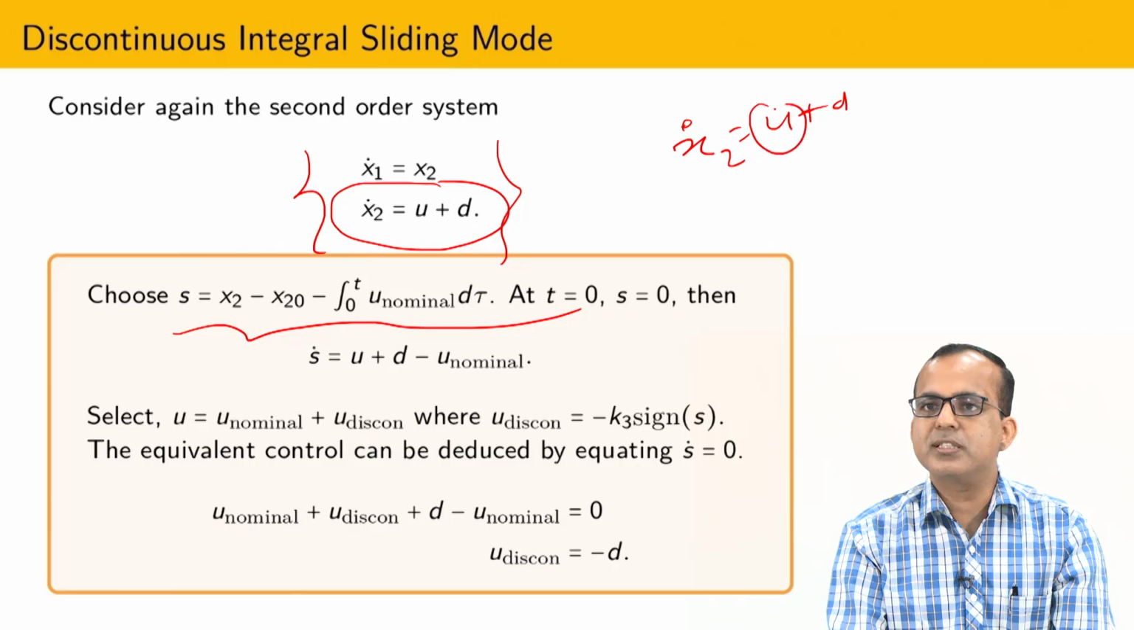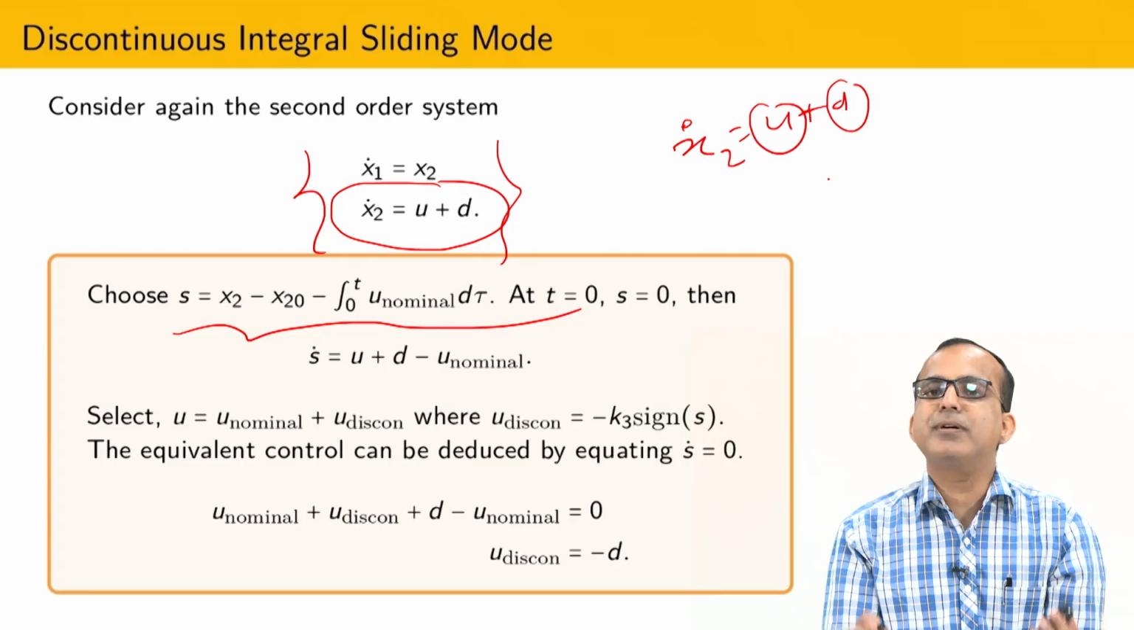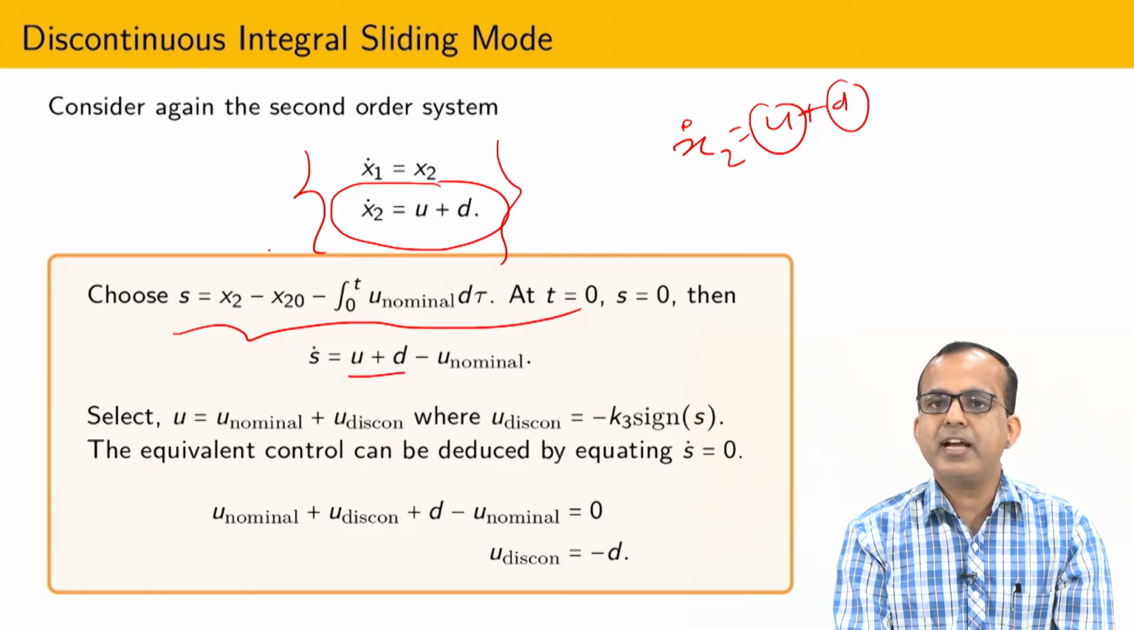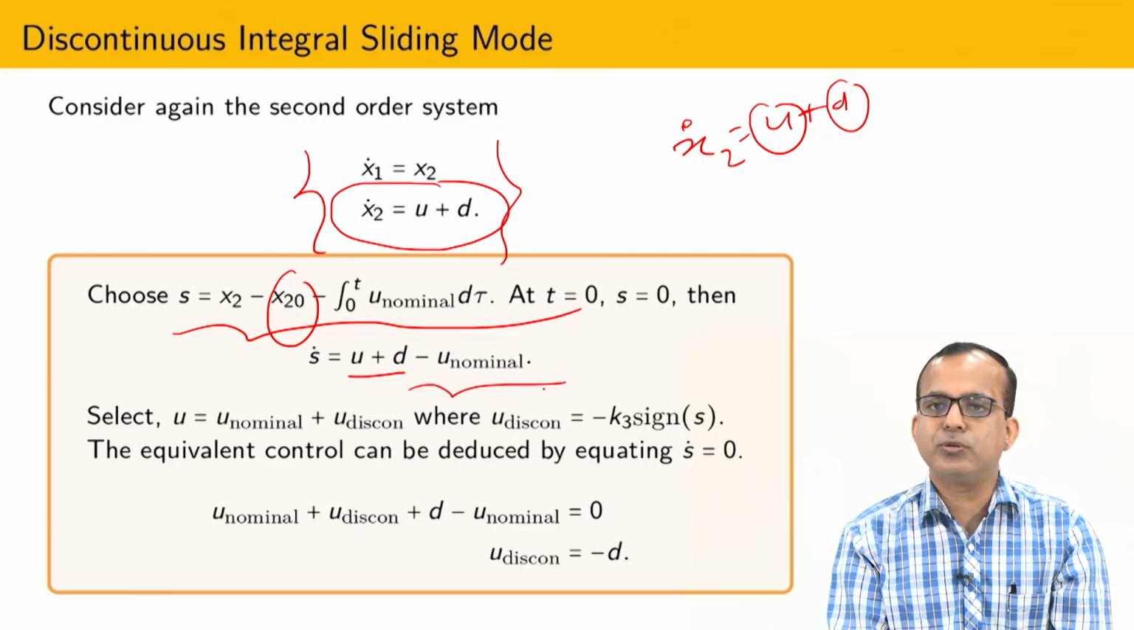So what is the solution of the last subsystem? U plus D, and U contains two parts, U nominal plus U discontinuous. So what is the role of U discontinuous? The role of U discontinuous is to estimate this disturbance as well as compensate for it. Now if you calculate S dot, then I have U plus D minus D nominal. D nominal is coming from here because x2 dot equals U plus D, and x2 0 is constant, so its derivative is 0, and after that this comes into the picture.